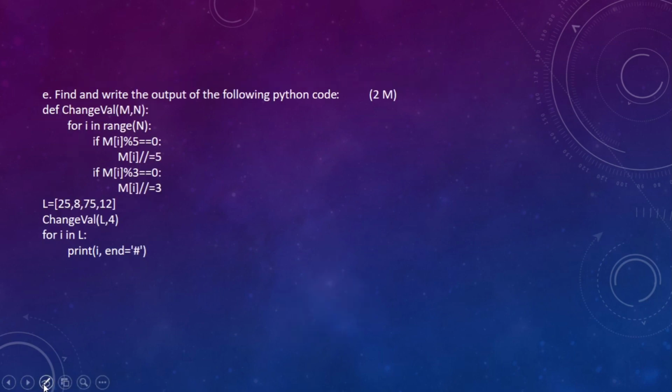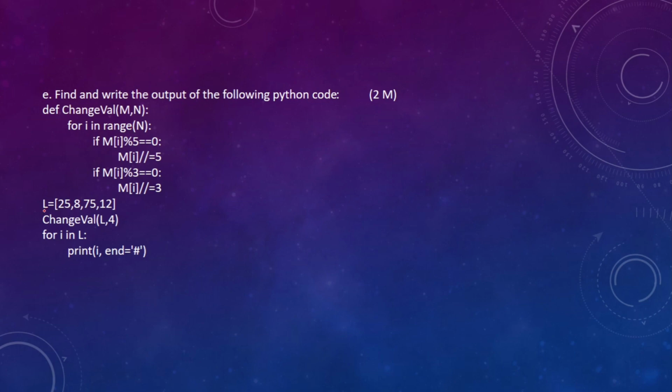Find and write the output of the following Python code. def change(m, n): for i in range(n): if m[i] % 5 == 0: m[i] //= 5; if m[i] % 3 == 0: m[i] //= 3.